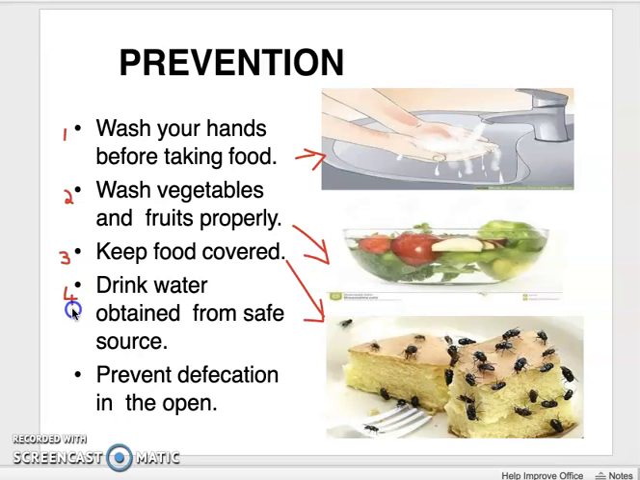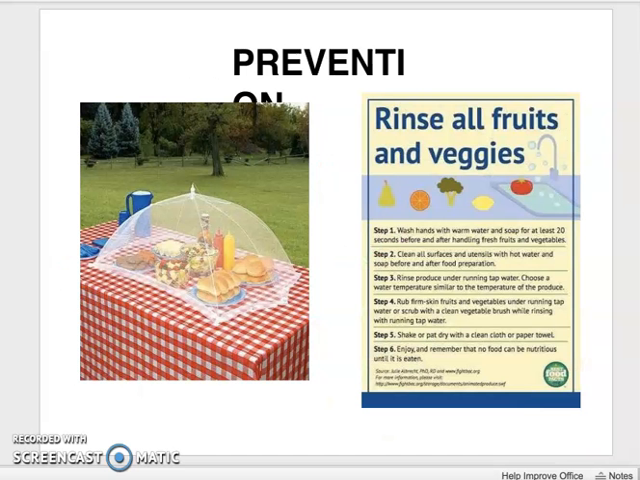Wash your hands, wash the vegetables and fruits properly, and keep the food covered so that it remains uncontaminated. Then drink water which is obtained from a safe source. That means you are not allowed to drink water from a contaminated source. Then prevent defecation in the open, so that the infected man's feces will not contaminate the freshwater system.